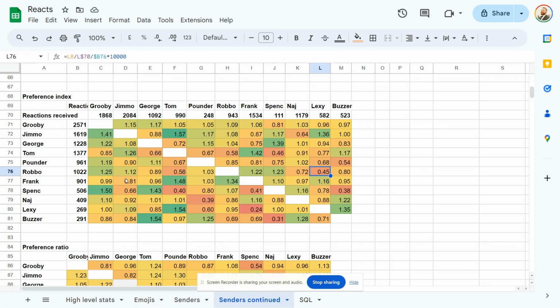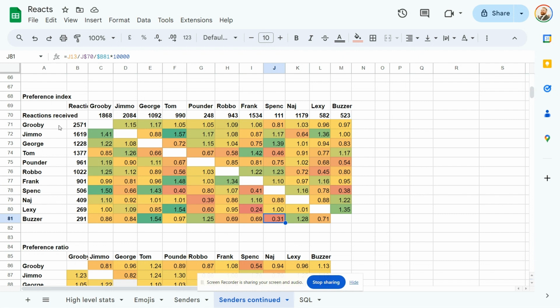We've got Spank towards Tom, Frank, and Buzzer. We've got Lexi towards Pounder and Frank. That's a very low one to Frank. And we've got Buzzer towards Robbo, Frank, and Spenko. That's a very low one as well.